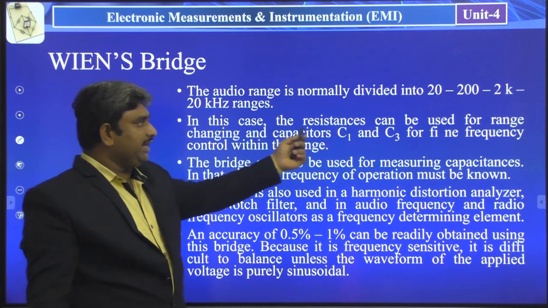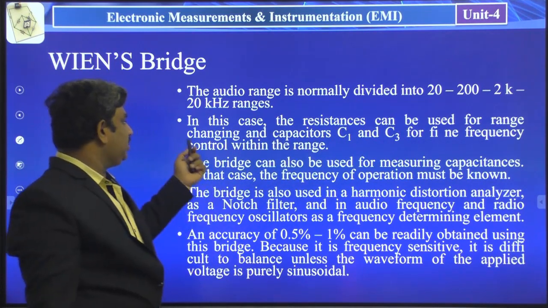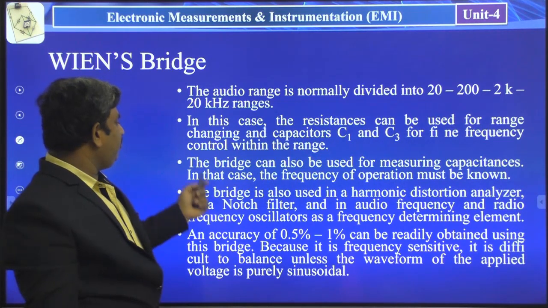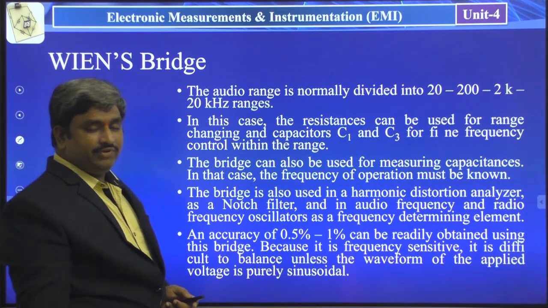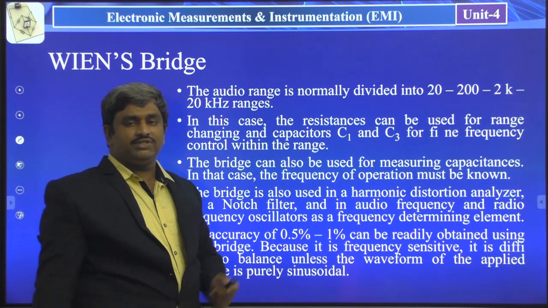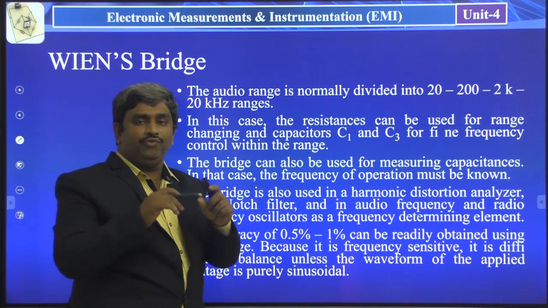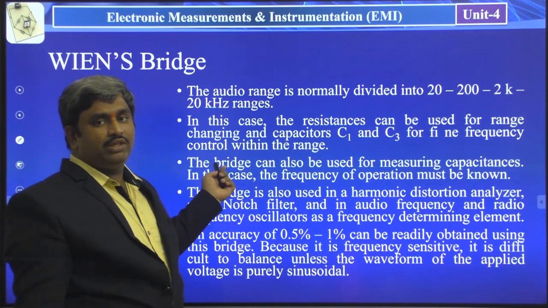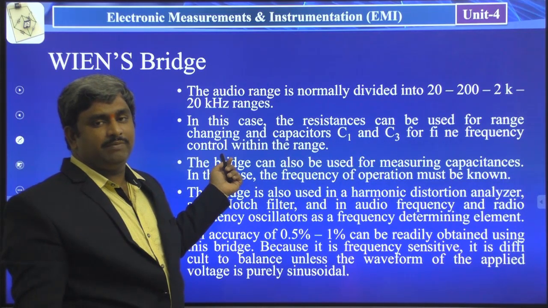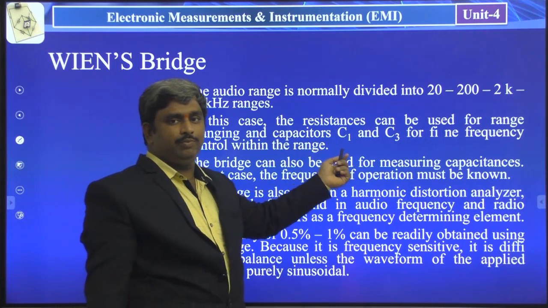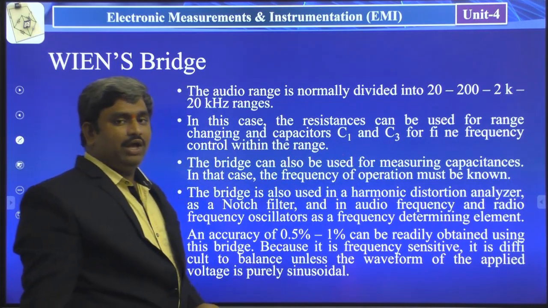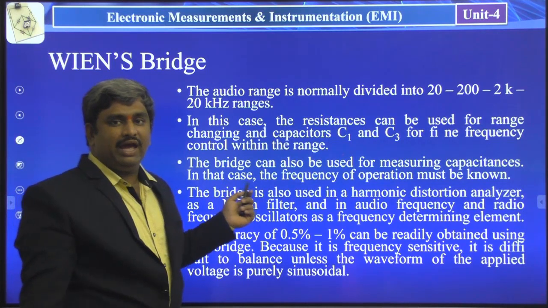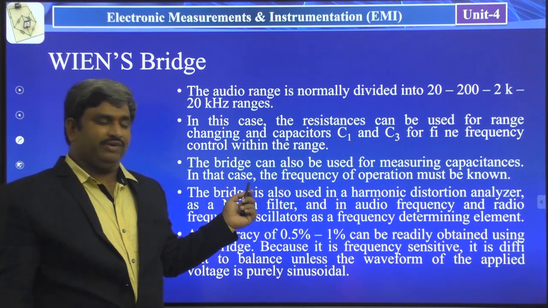In this case, the resistance can be used for range changing and capacitors C1 and C3 for fine frequency control within the range. So if you want to vary the frequency from one value to another, the capacitance role is very, very important. That is, C1 and C3 are very, very important. By adjusting those capacitance values, we can obtain our required frequencies.